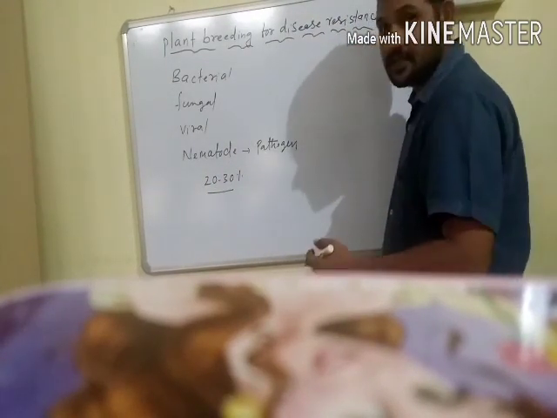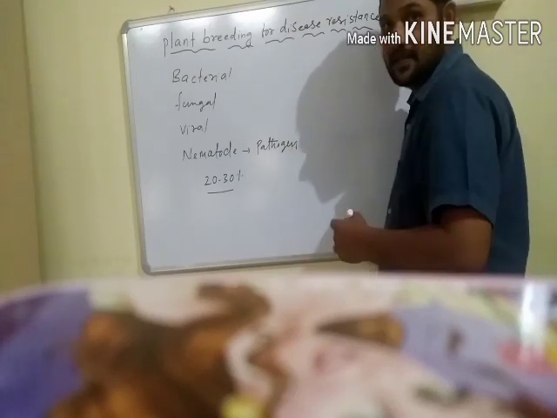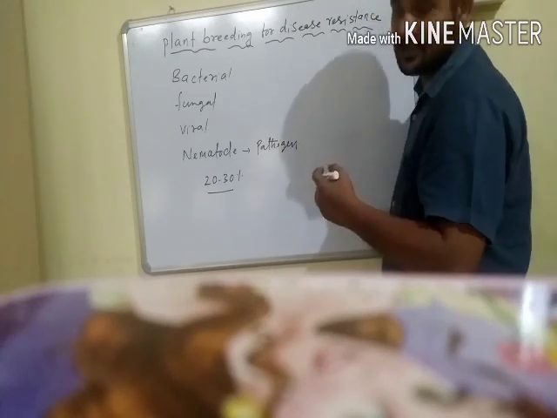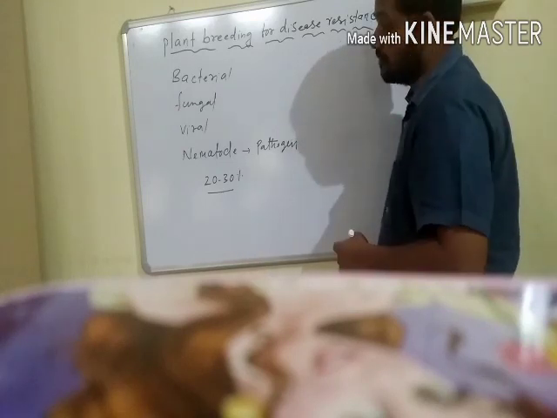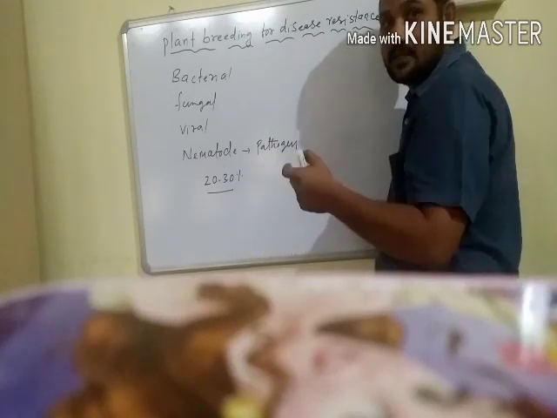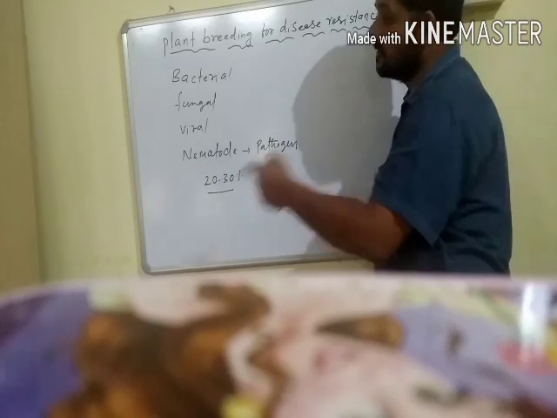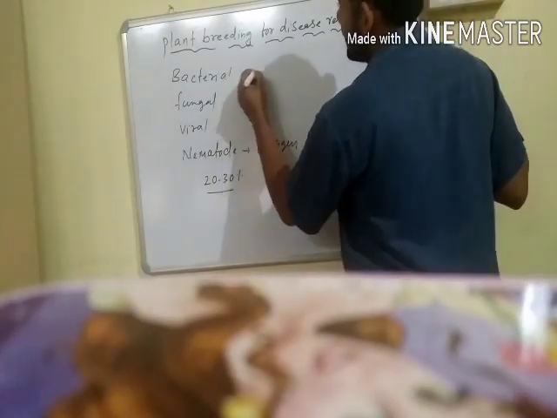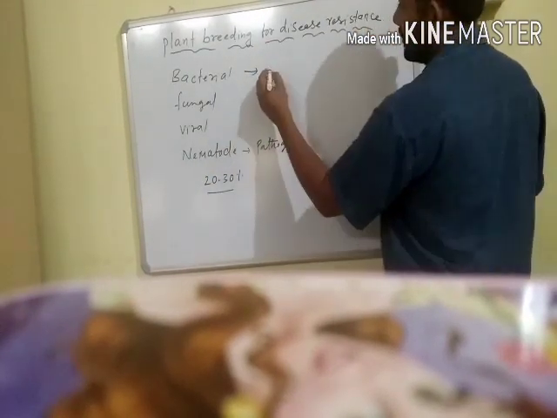In such conditions, if we make disease resistant varieties, then food production increases, and the use of bactericides and fungicides would also be reduced. But before making disease resistant varieties, the plant breeder must know the pathogenic organism and its mode of transmission. Some examples of bacterial, fungal and viral diseases are: